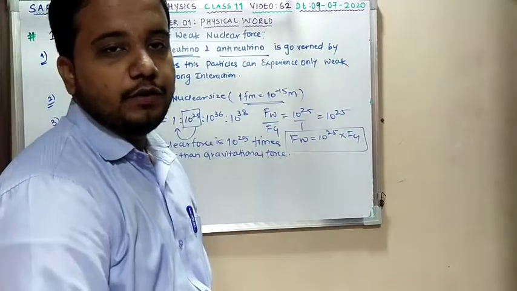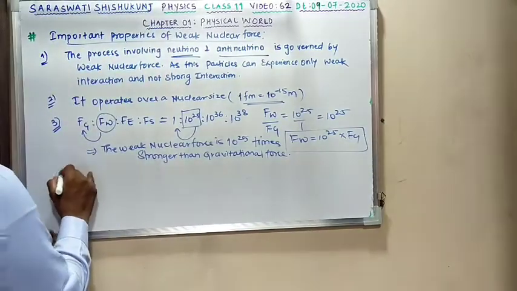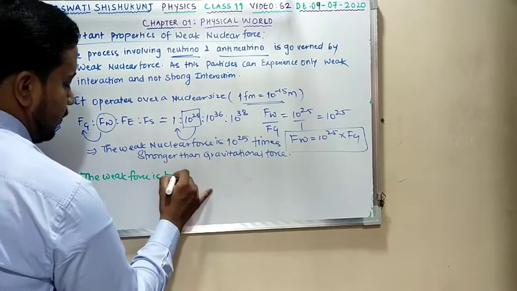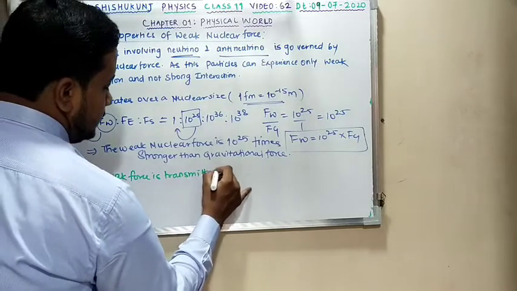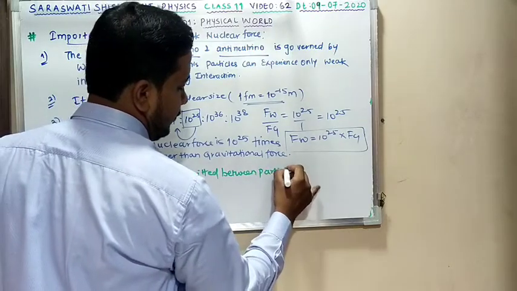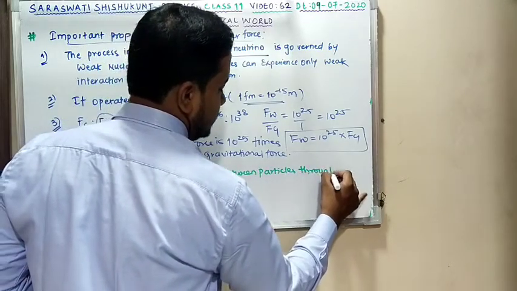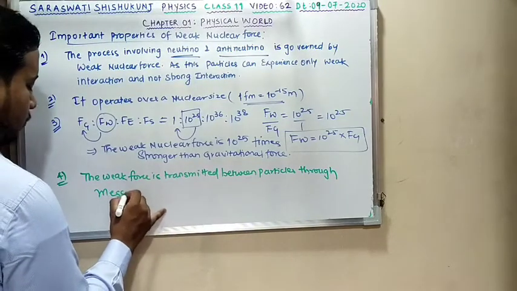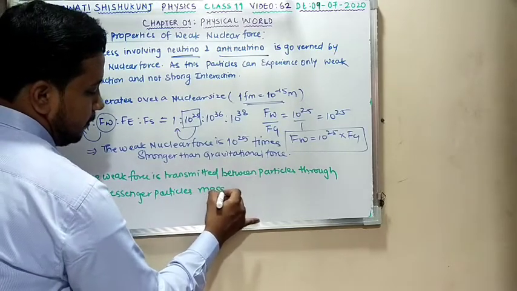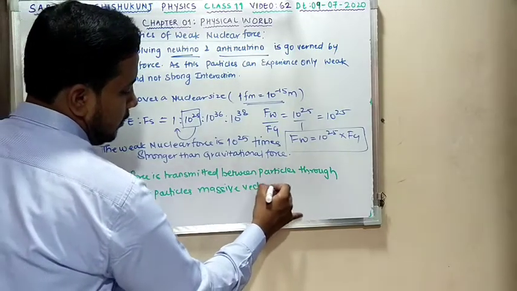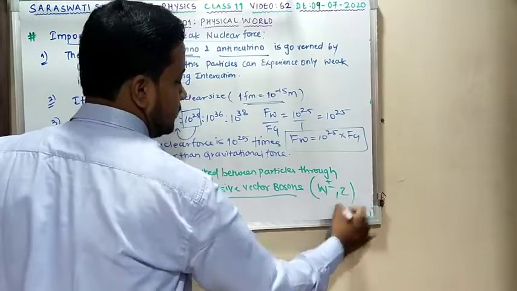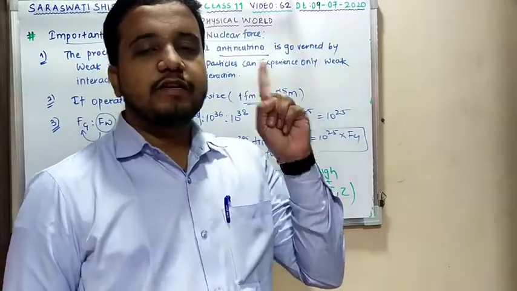I want to convey the last point over here. The weak force is transmitted between particles through messenger particles, massive vector bosons denoted by letters W plus or minus and Z. See, for the case of gravitational force, they were gravitons.